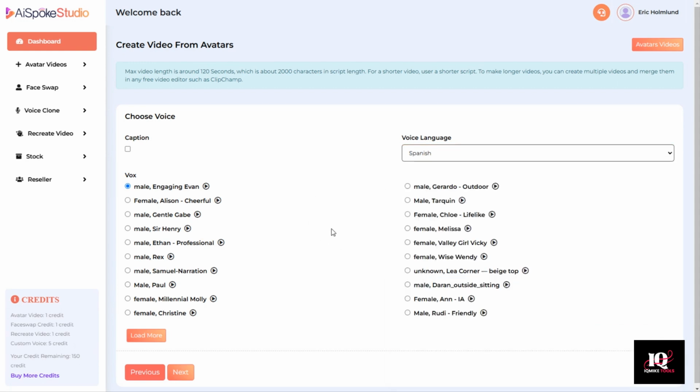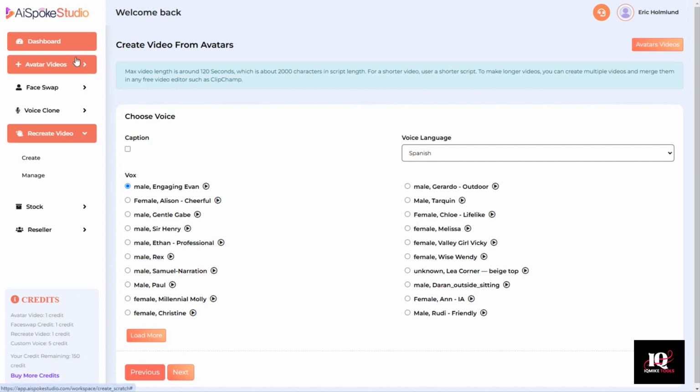The reason why that would be potentially superior in this particular situation is because then the lips of the avatar would actually sync up with the Spanish that's being spoken. But the recreate video would allow you to do that with, for example, videos from other sources where you couldn't just recreate it here in the avatar video creator. And of course, it gives you some other unique options like changing the background.